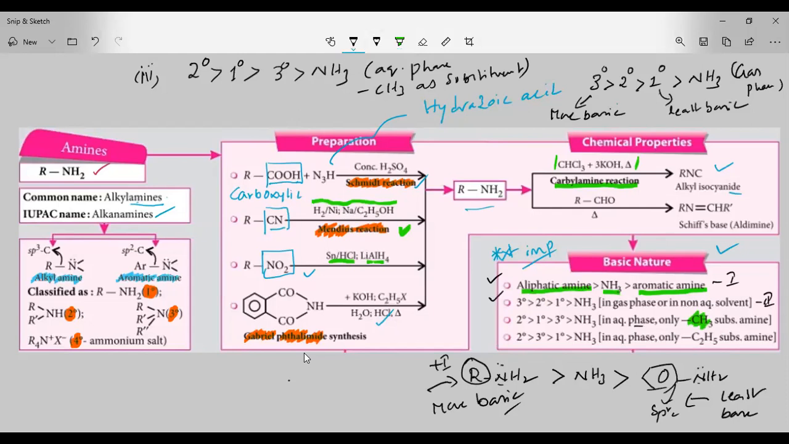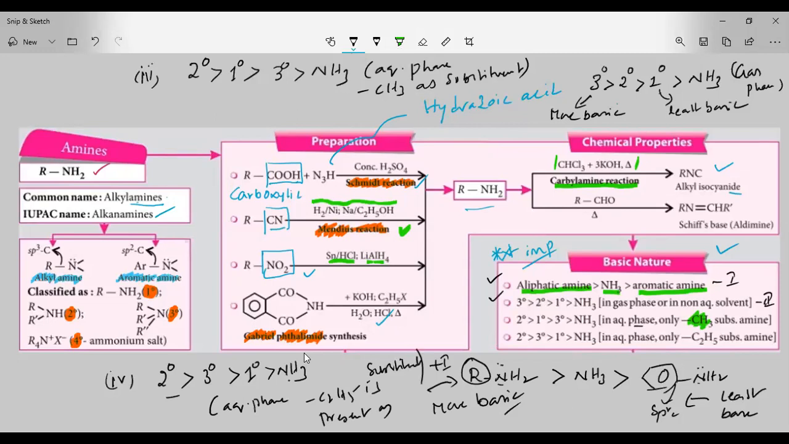Instead of CH3, if C2H5 is there, what order does it follow? Here also the secondary amine is more basic compared to the tertiary. Here tertiary will come, followed by primary, and followed by NH3. So this is also in the aqueous phase. And this order will follow when C2H5 is present as a substituent. Understood? So this is the order.